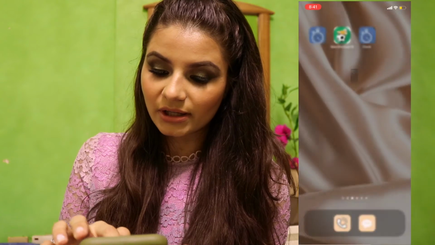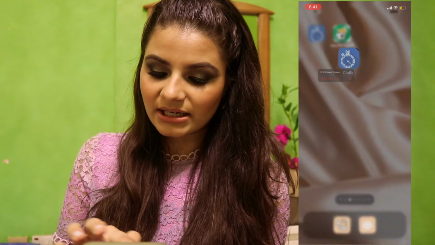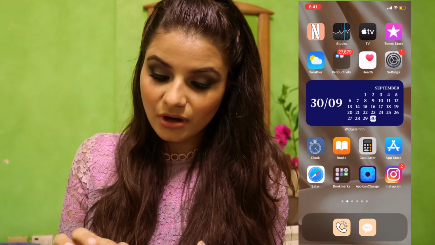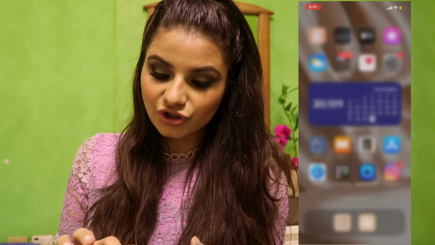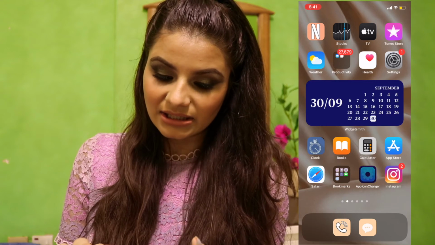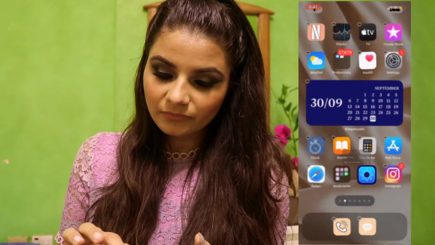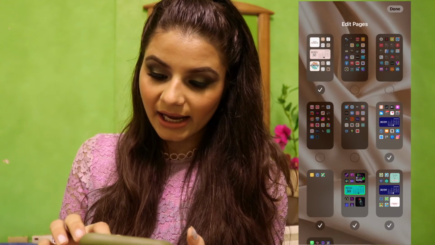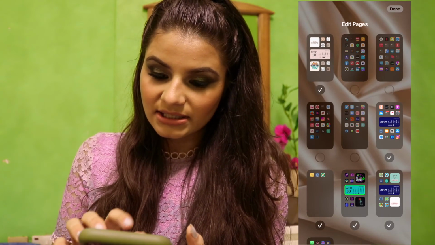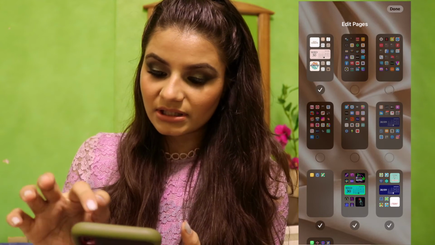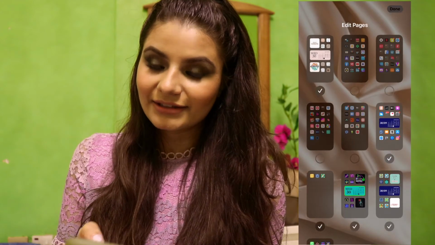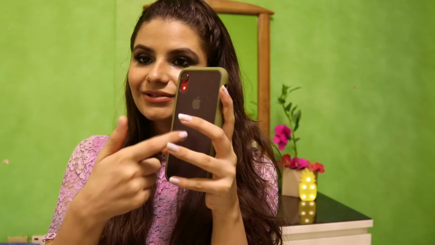So here's the clock, and then you can move it around on any screen that you want. And one of the very amazing features is that you can also hide screens, right? I can just click on those three dots which are below, and then I can hide the screens that I don't want to see. If I don't want to see this screen, I can just untick it and then press done. The next amazing feature of iOS 14 is obviously the double tap and the triple tap.